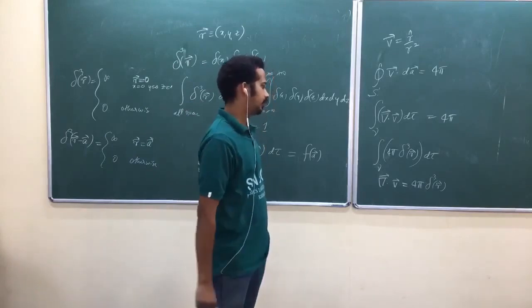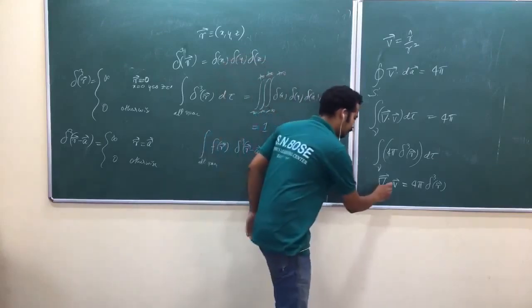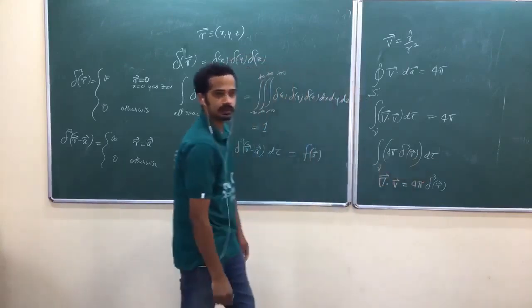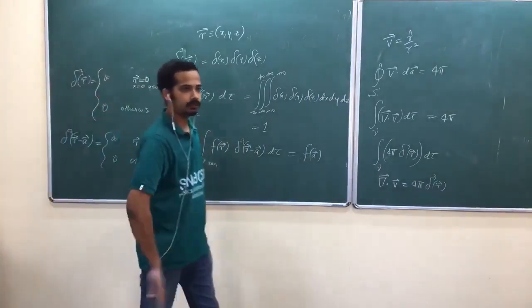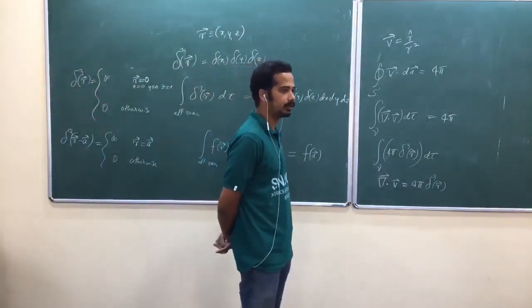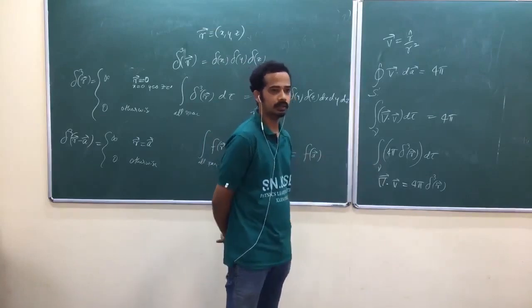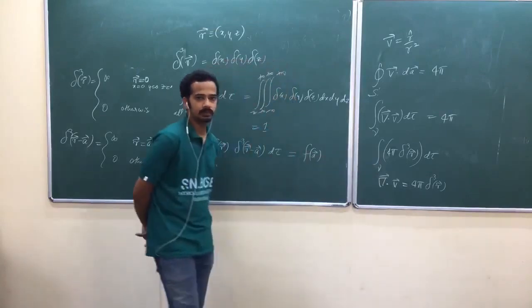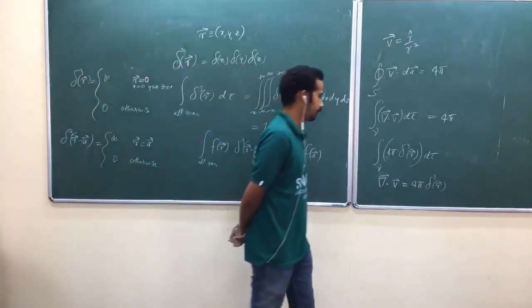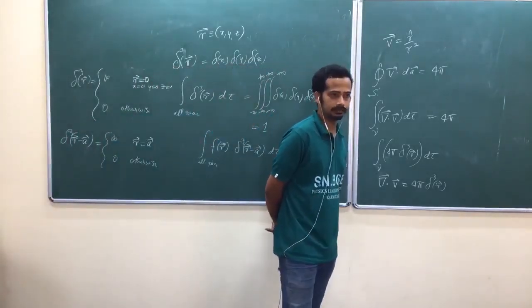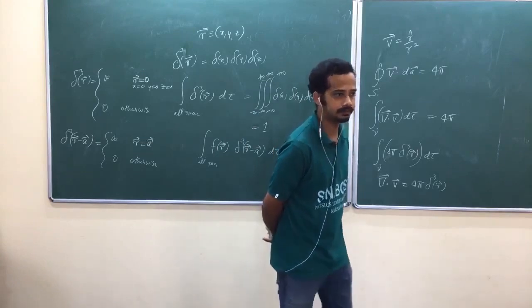Again, now look at here. It is 0 outside the origin. That's what we got earlier. Our derivative formula can take the derivative only when it is finite, remember. When it is infinity, we can't take the derivative. That's why whatever we got earlier was correct, but not at the origin.